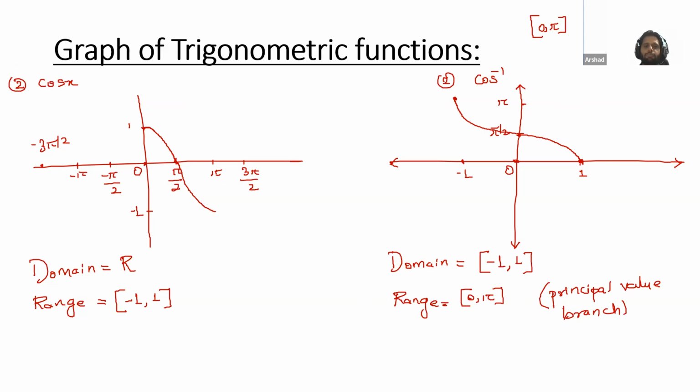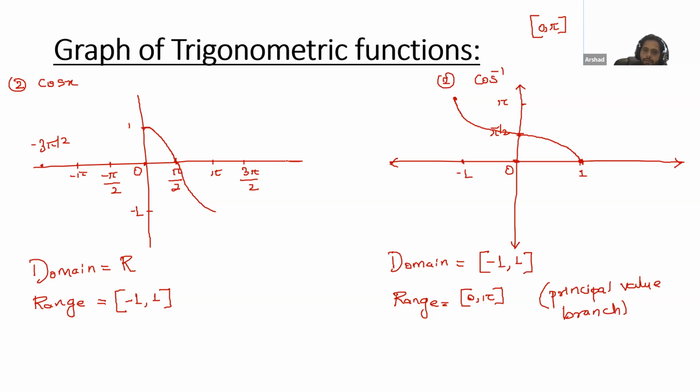One more thing, as Noma has given the answer as minus pi: for minus pi to pi, this function will not be bijective. Please check here. From minus pi to pi, you will get many angles for which you get the same value. So this is not bijective. But can we take some other portion of the graph? Here we have taken the portion from 0 to pi, but is it possible to take some other portion? Yes, it is possible.